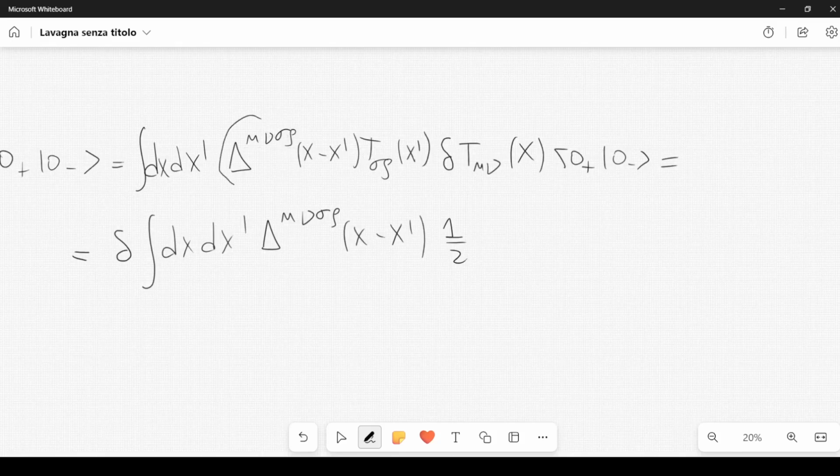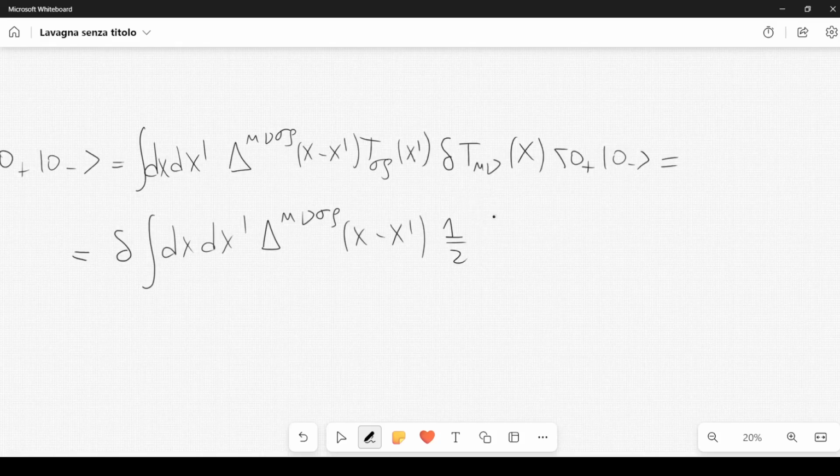You can go and take a look at the expression for this delta mu nu sigma rho, and it is also symmetric if we exchange mu and nu. And you can check it out. This expression can be written in terms of some Lorentz metric tensors, and there's also an integral. So we call that delta plus, if you recall, of x minus x prime.